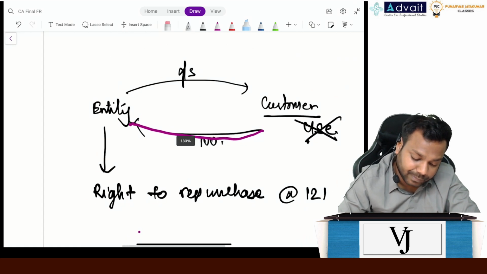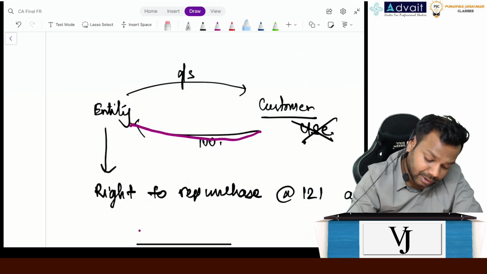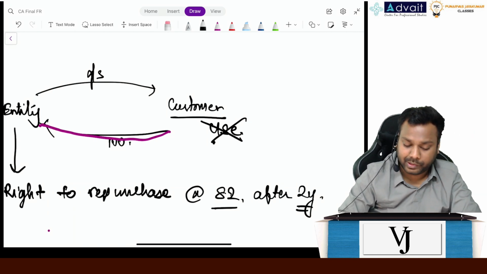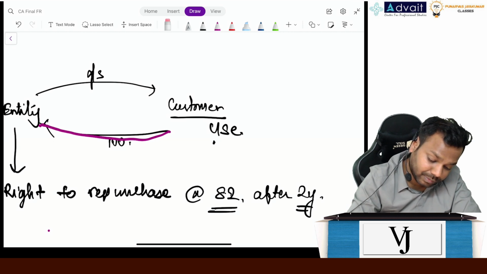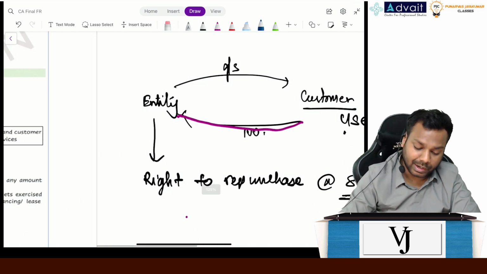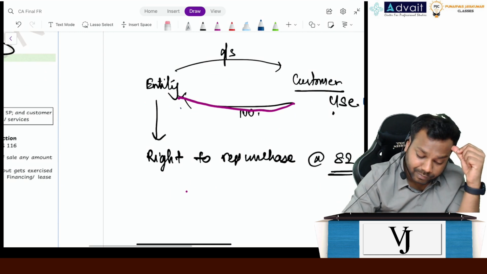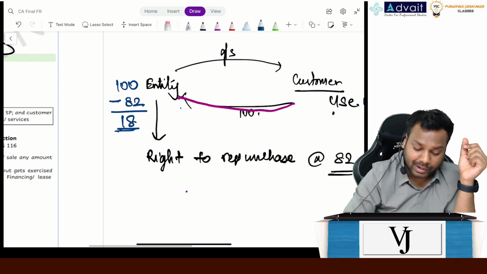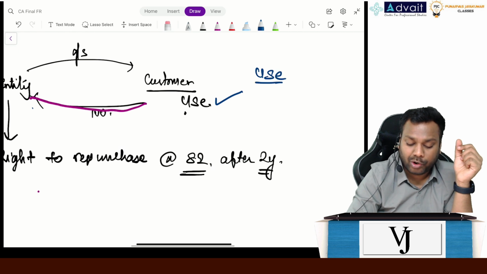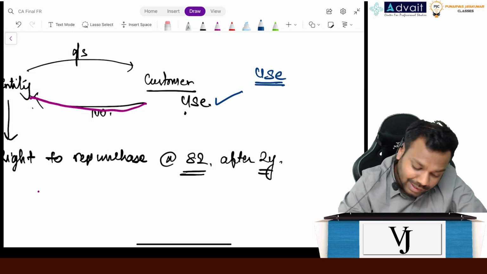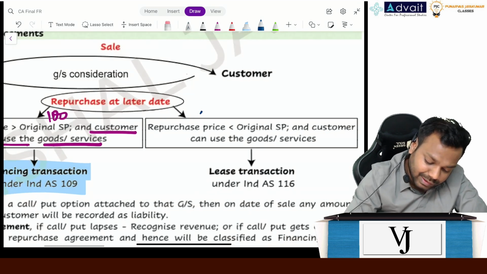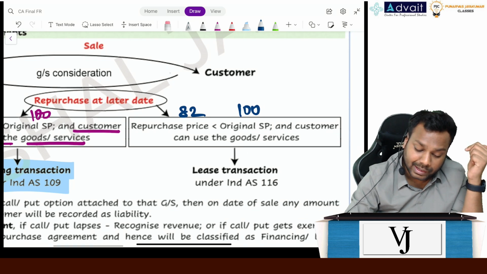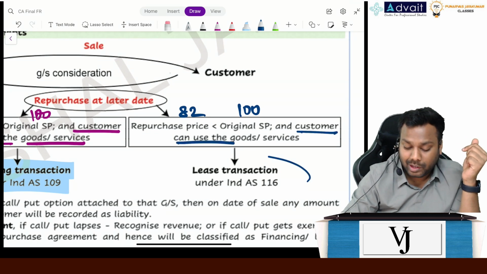Now I will change the situation. I received 100, but have a right to repurchase at 82 after 2 years, and the customer can use the product. Now what is happening? I received 100, and after 2 years I am paying 82, which means I received 18. And what did the customer get? The customer got the right to use for 2 years. What is it called? Lease. The repurchase price is 82, the original selling price was 100, so the entity got 18 rupees and the customer got the right to use the goods. It is a lease transaction.